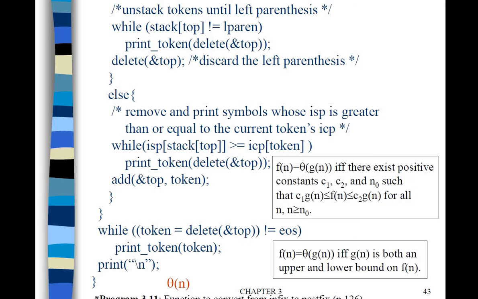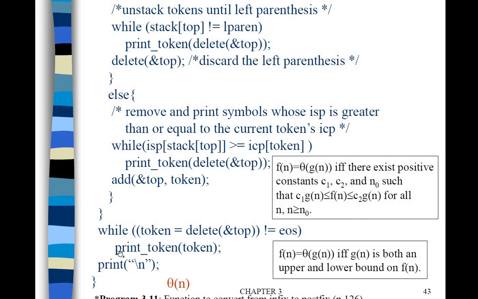Otherwise, the in-stack priority, that operator precedence, we have to compare with the incoming token priority. If it is greater, then you pop from the stack and attach that to the postfix string by printing it. And at the end that incoming token also you have to put onto the stack.